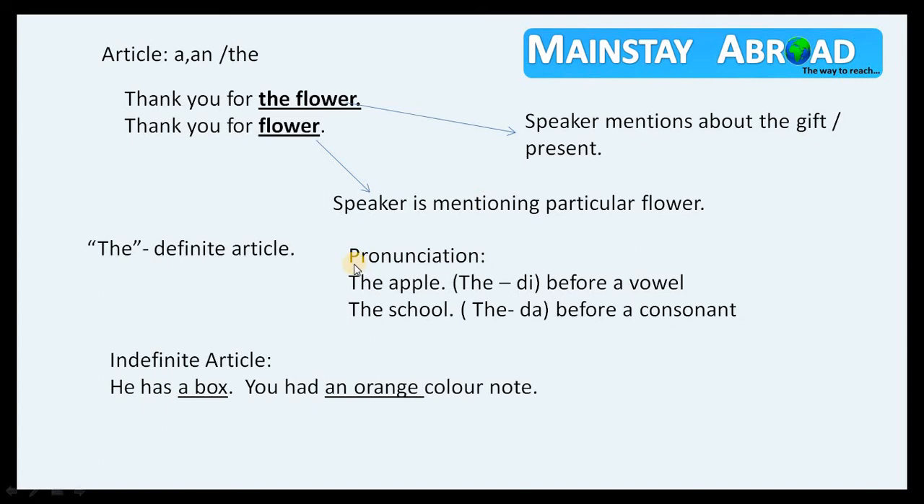So now we can talk about the pronunciation of the apple, the school. If the is used before a vowel, then pronounce it as thee. If before a consonant, thuh. So the indefinite articles are a and an. They are not definite. They don't speak about particular things. Like he has a box. Which box, we are not talking about it. Only a number, one box. And also remember, the indefinite article is used for singular nouns, not for plural nouns. So you had an orange color note. Which orange color, we are not talking about it. This is an orange color note, one orange color note.